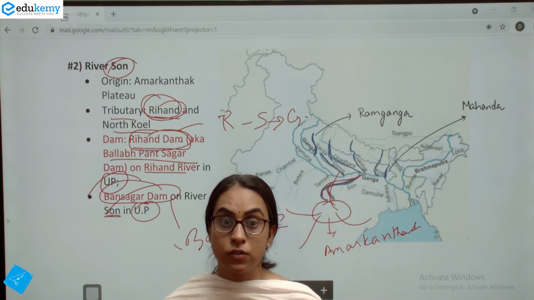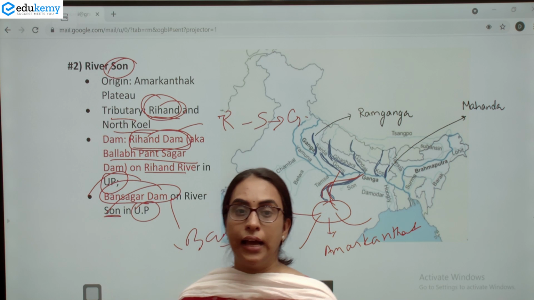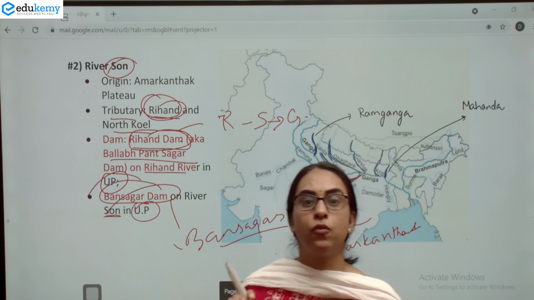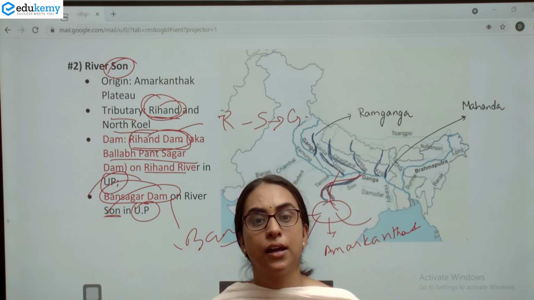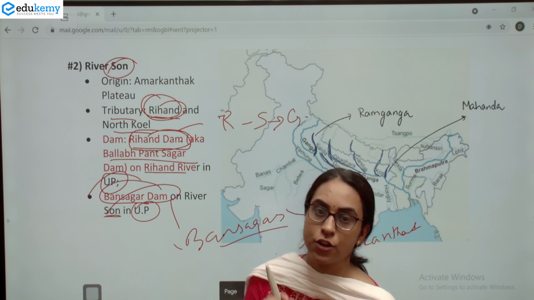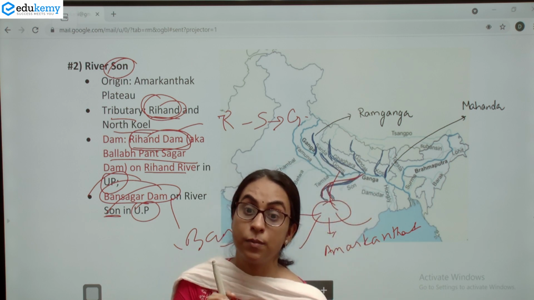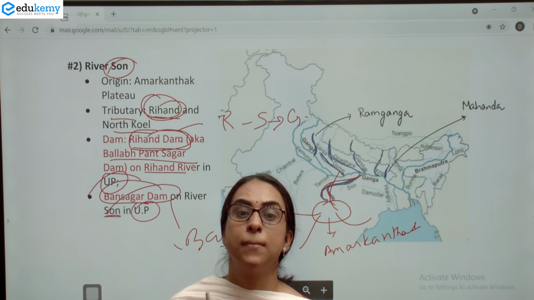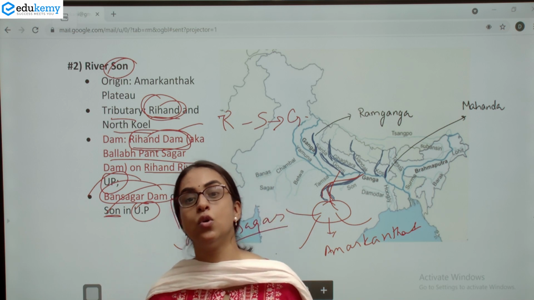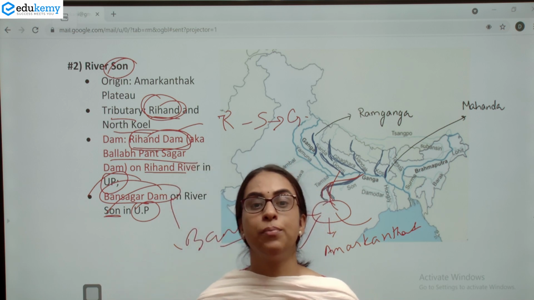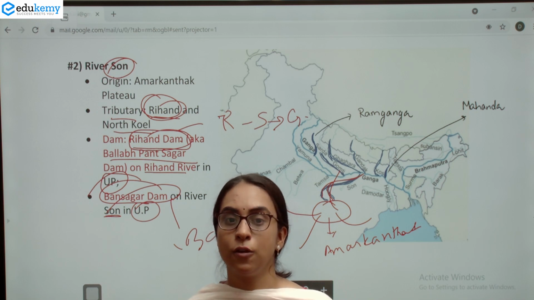So all that you need to remember is that you need to study not only the river, the dams, the tributaries, but cut across the various themes of national parks, wildlife sanctuaries, pilgrimage centres, which mountain range, originates from which plateau. So this is how you have to deal with your mapping portion in a comprehensive manner.